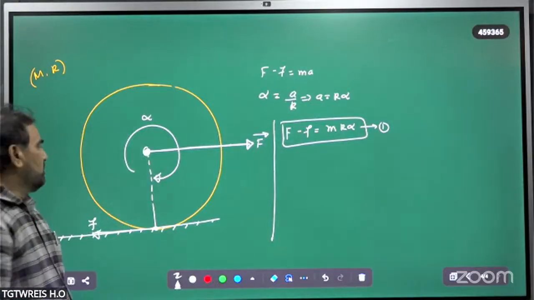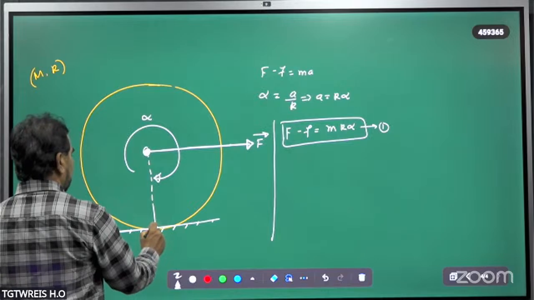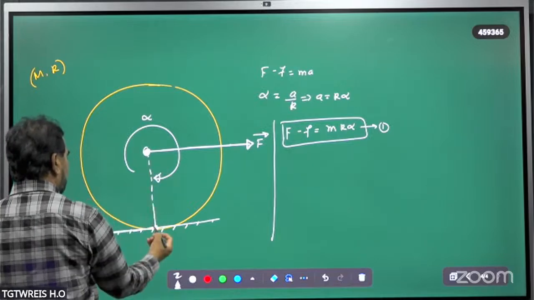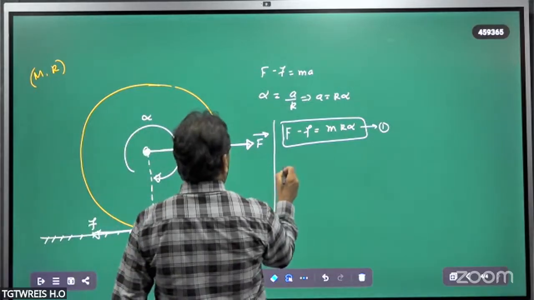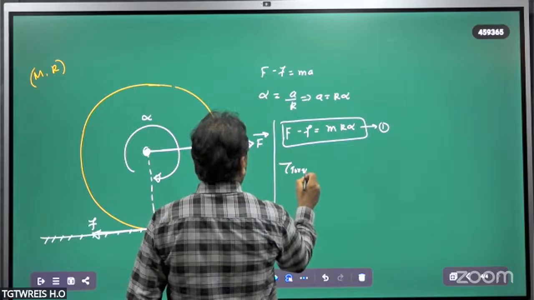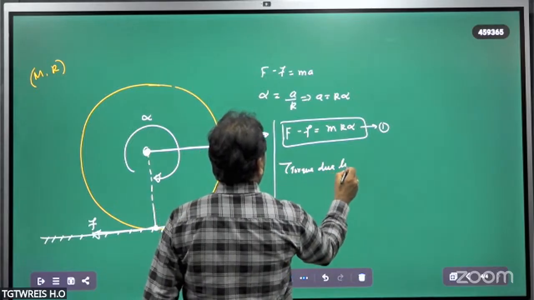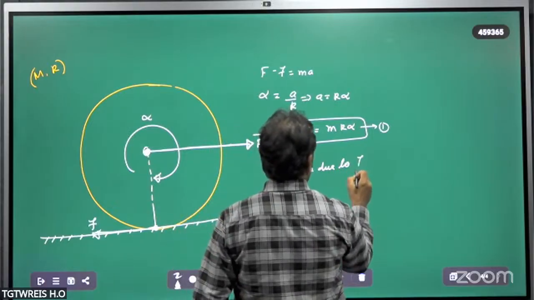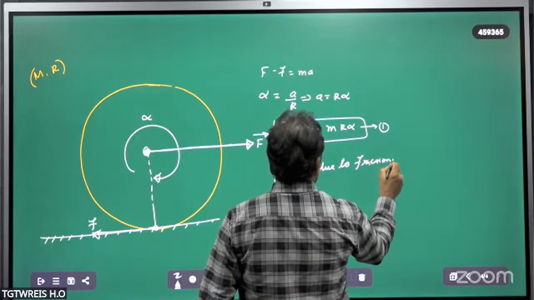The torque acting about the point of contact is due to the frictional force.